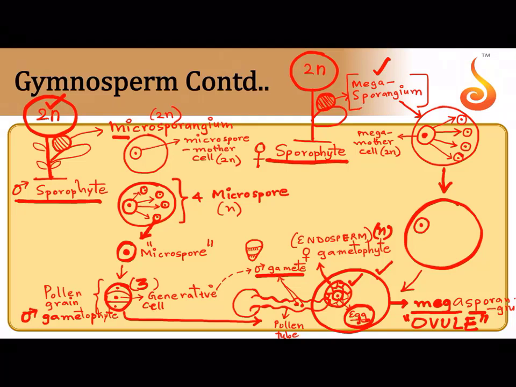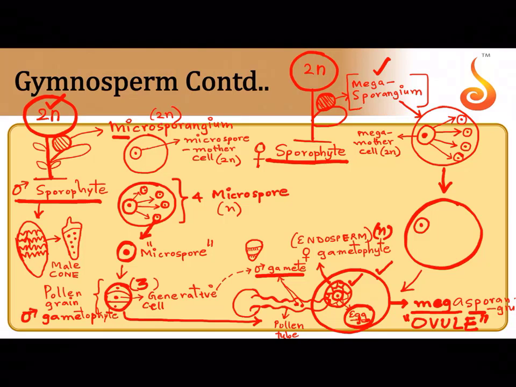And generally I told you the microsporangium, the plant which is the male sporophyte bears microsporangium, the female sporophyte bears megasporangium. Generally how this microsporangium is born is, it is born on a structure called cone. On the cone you have these leaf-like structures. If you were to remove one of these leaf-like structures, on the back side of these the microspores are produced. So this is called the male cone, because it is found in the male sporophyte.